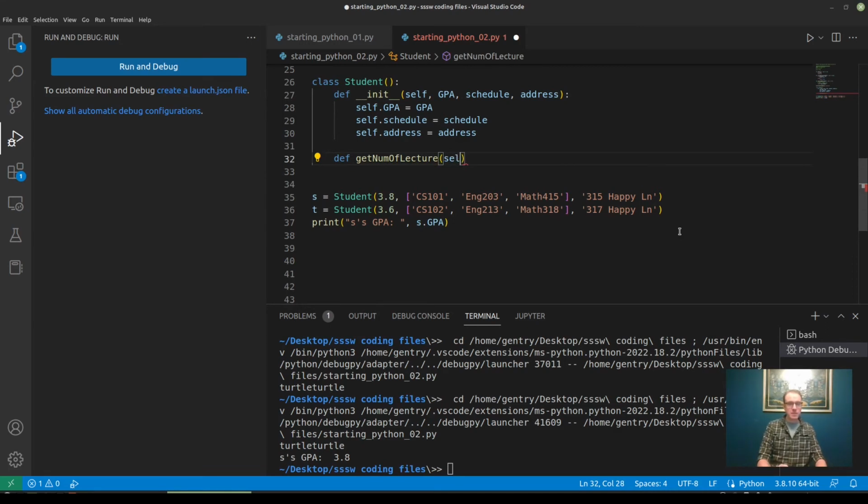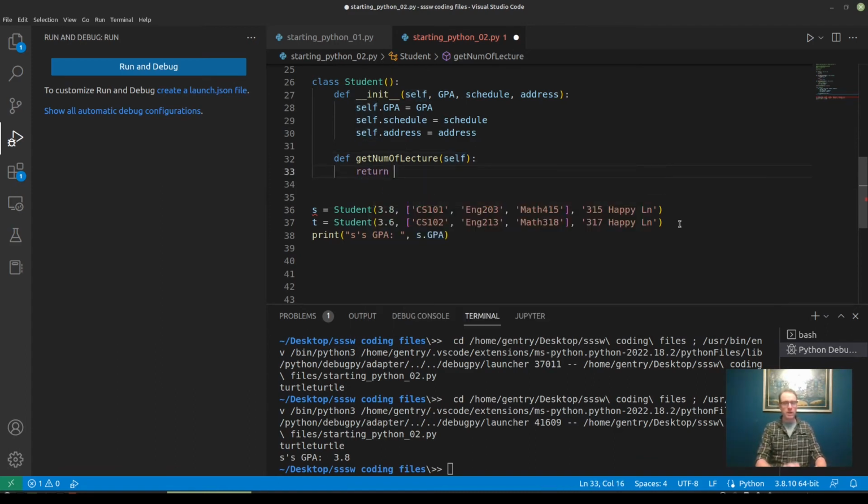It still needs self as an input, right? For now, every member function of a class is going to have self as a parameter. It's possible to define class functions without self as a parameter, right? We're not going to worry about that right now. Just put that in your back pocket for another day, right? So now, this is a one-liner. Many functions in Python can be defined in a single line of code, right? We want to get the number of classes that a student is attending.